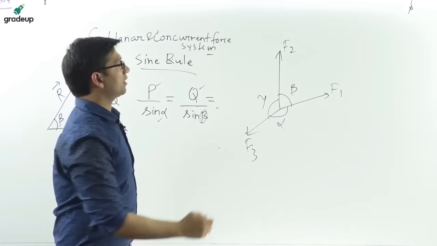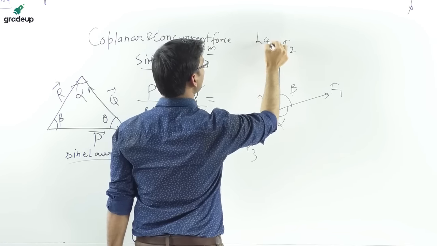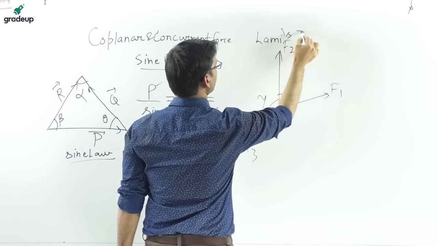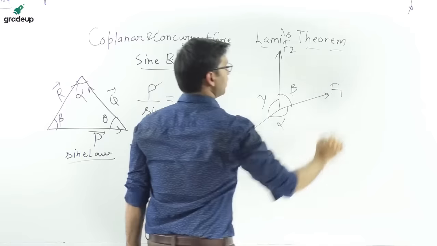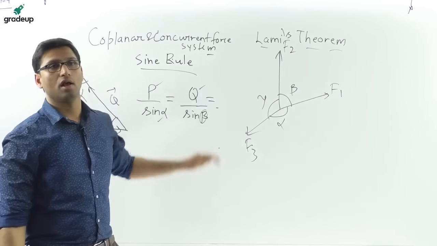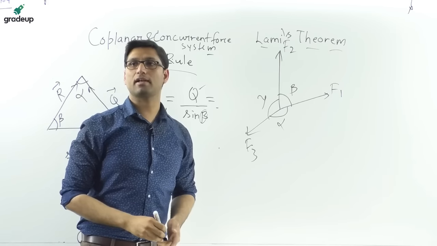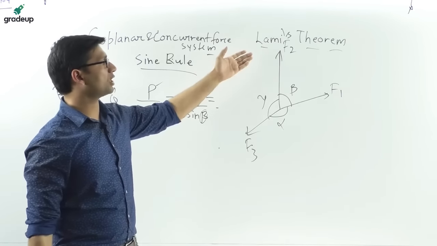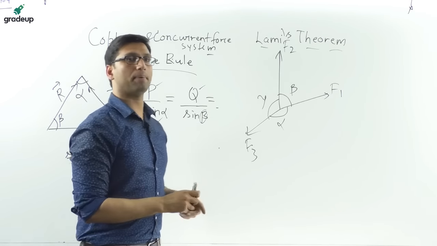So the theorem which is used here is called Lami's theorem, and Lami's theorem is nothing but the sine rule for a coplanar and concurrent system. So the same rule will be applied.